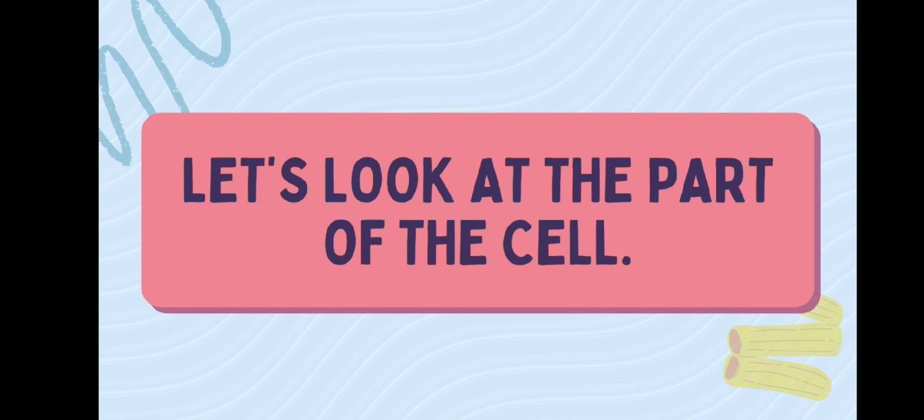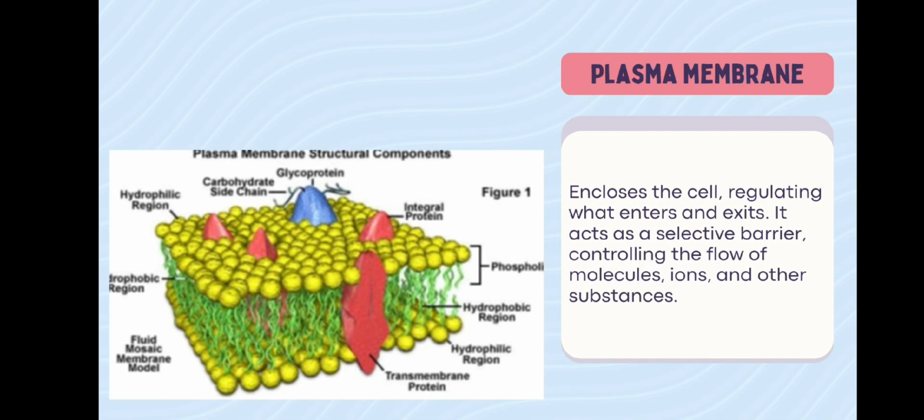Let's look at the parts of the cell. Plasma membrane function includes regulating what enters and exits the cell. It acts as a selective barrier controlling the flow of molecules, ions, and other substances. The plasma membrane is composed of a phospholipid bilayer with embedded proteins. These structures allow for selective permeability, meaning that some substances can pass through easily while others are blocked.